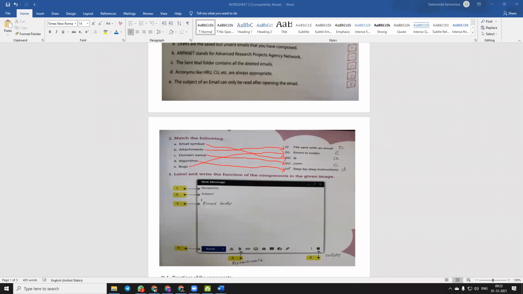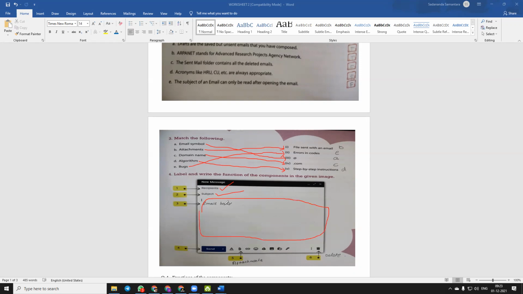Now question number 4, label and write the function of the components in the given image. So it's basically an email representation. So first one is recipients, second one is subject. Third one is this place, which represents email body.